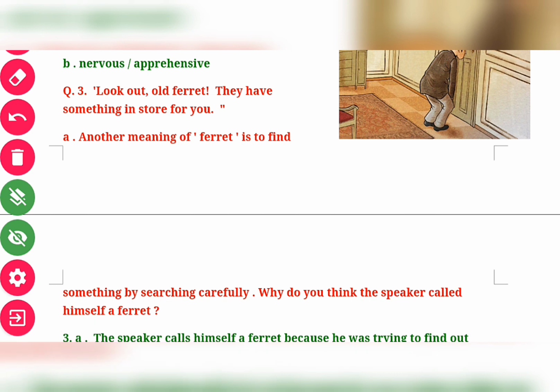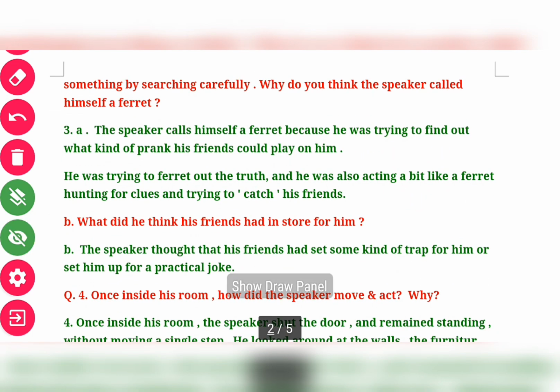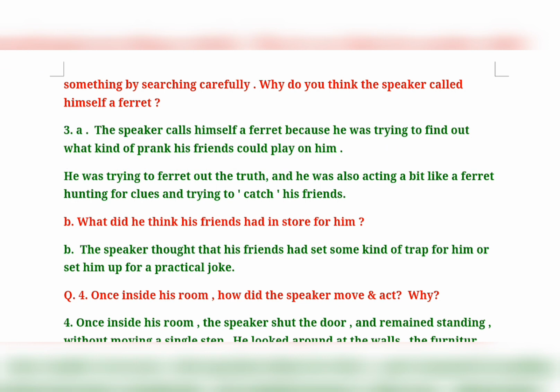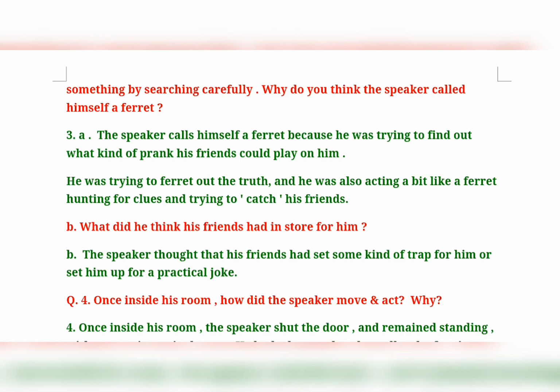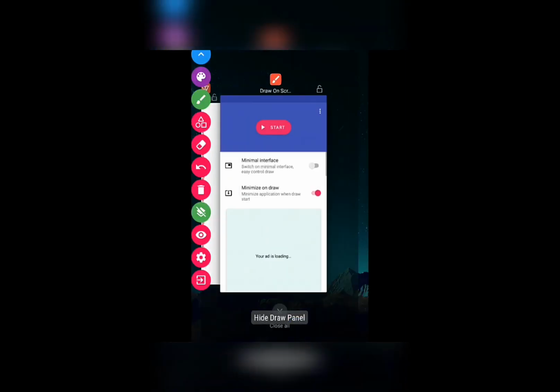He called himself a ferret according to the situation in the story. The speaker calls himself a ferret because he was trying to find out what kind of prank his friends could play on him. He was searching for the way, the thing, the guess, so that he would not be the victim of their jokes, and he was searching the situation to find a way where he would not give them any chance to make him the victim of their joke.